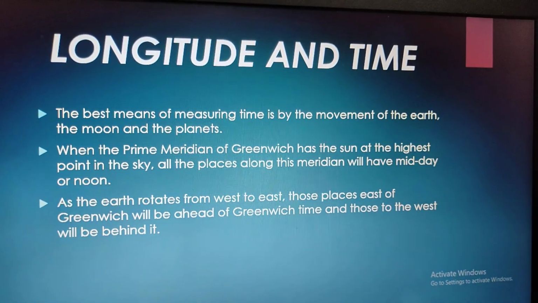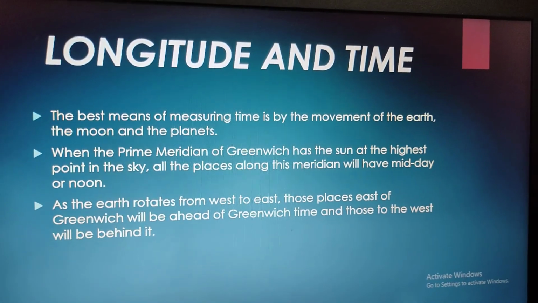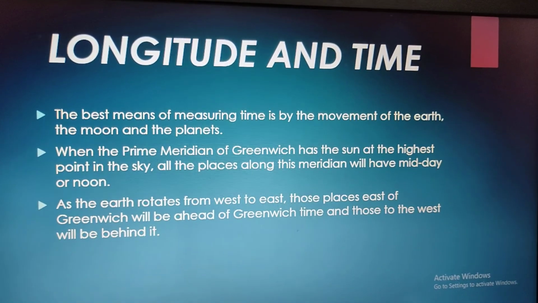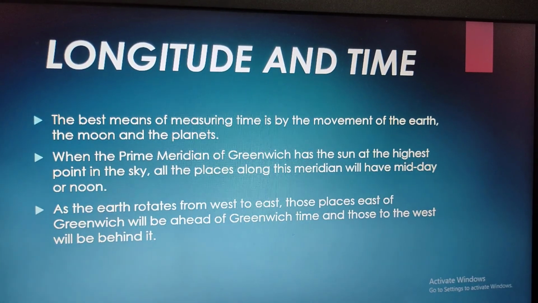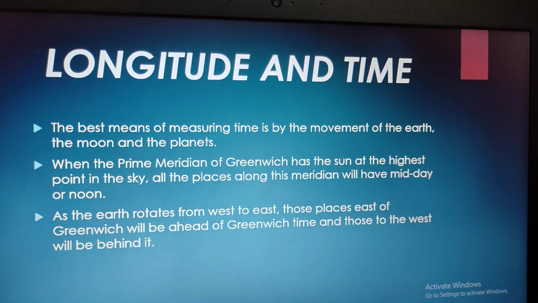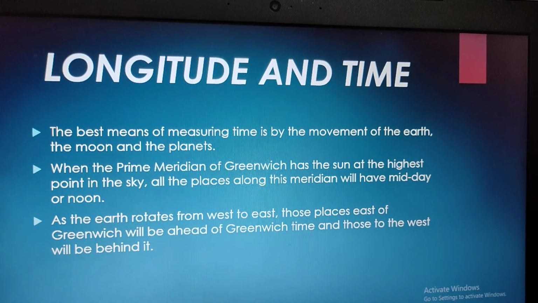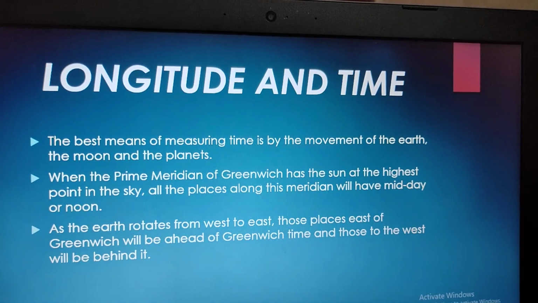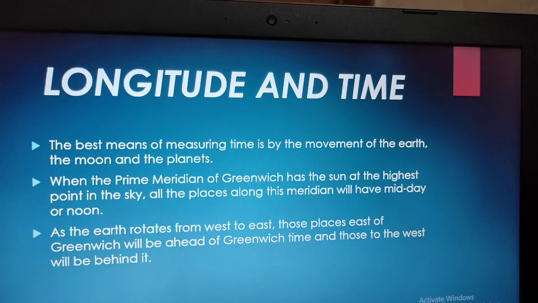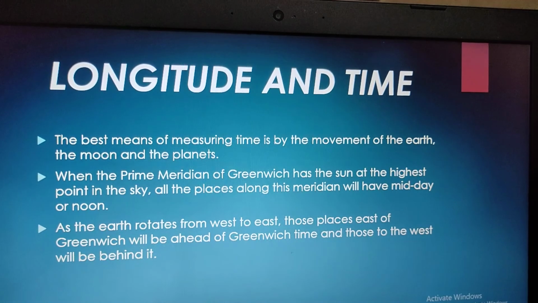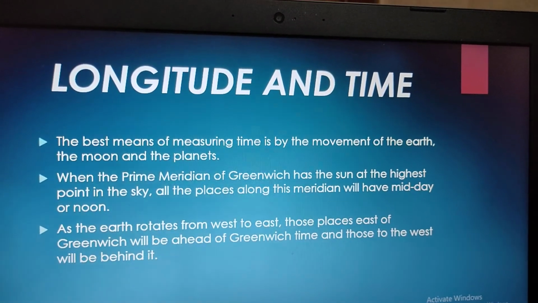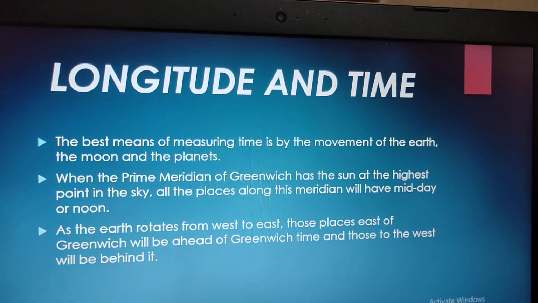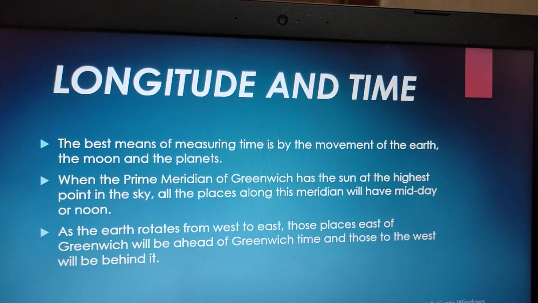Now, longitude and time. The best means of measuring time is by the movement of the earth, the moon, and the planets. When the prime meridian of Greenwich has the sun at the highest point in the sky, all the places along this meridian will have midday or noon. As the earth rotates from west to east, those places east of Greenwich will be ahead of Greenwich time, and those to the west will be behind it.